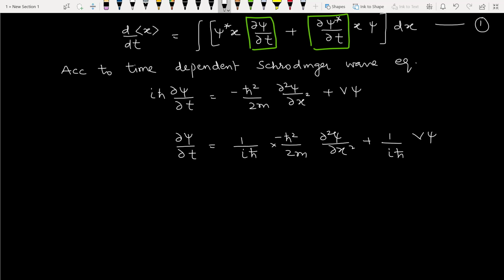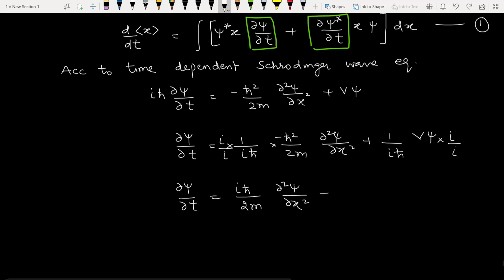So multiply and divide by i. Here also multiply and divide by i. So h cancels, and this i square is minus 1, so it also cancels with the negative sign. ∂psi/∂t equals i h-cut upon 2m ∂²psi/∂x², and this i square is minus 1, so minus i upon h-cut V psi. We mark this as equation number 2.